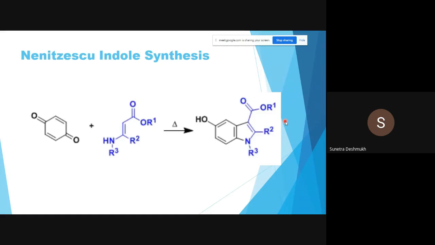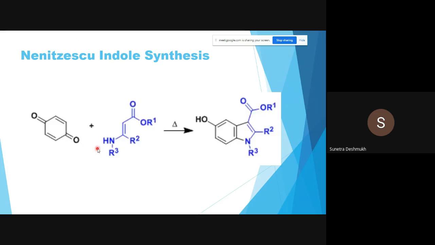Next synthesis we will consider now is the Nenitzescu indole synthesis. Okay, Nenitzescu, pay attention to the spelling and write down the proper spelling: Nenitzescu indole synthesis. Now, what are the requirements of the molecule?